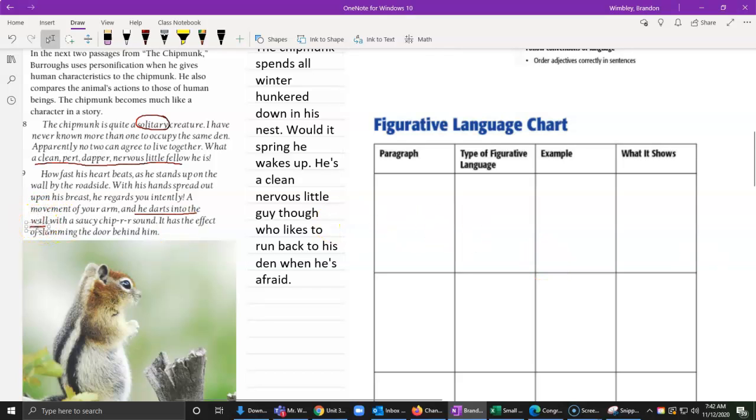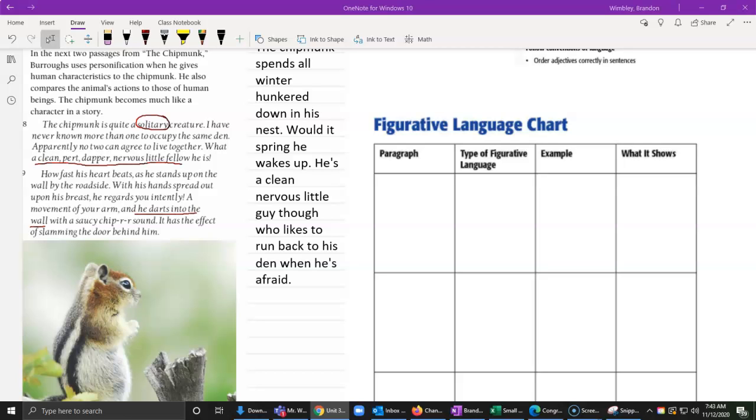There we go. So what we have here is this sentence, apparently no two can agree to live together. I don't think the author means for us to read this sentence literally. Chipmunks don't really agree or disagree the way people do. They don't sit around and have a discussion and say, oh, would you like to come live with me? No, you're too messy. The author is giving chipmunks human characteristics to help us understand these animals. So the author is expressing the fact that chipmunks are solitary creatures. They're creatures who like to live alone.